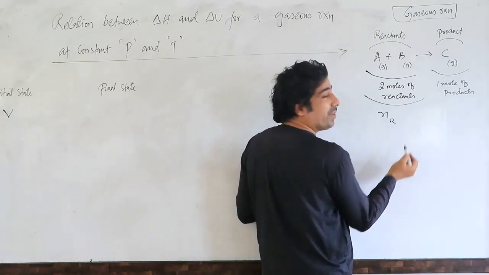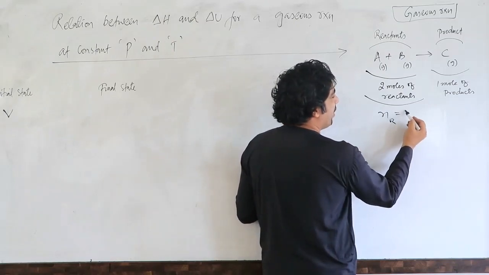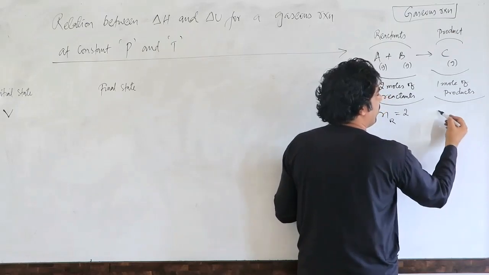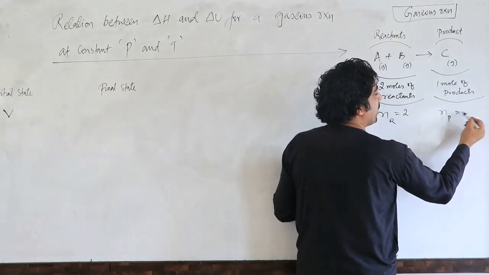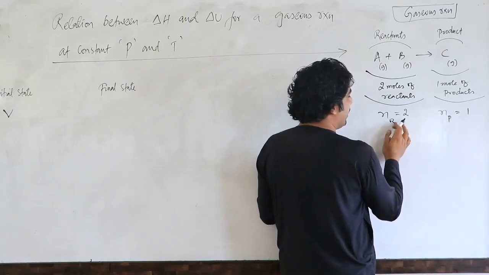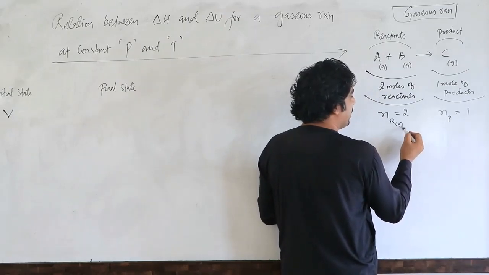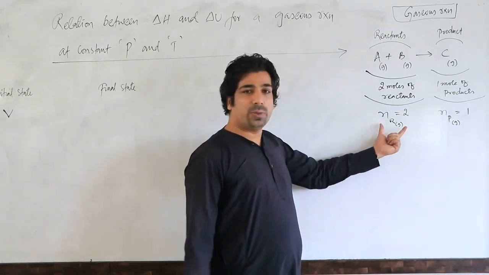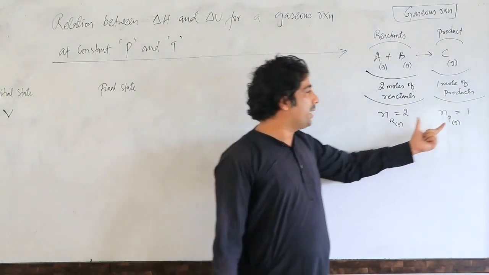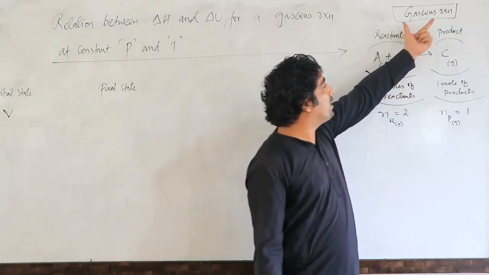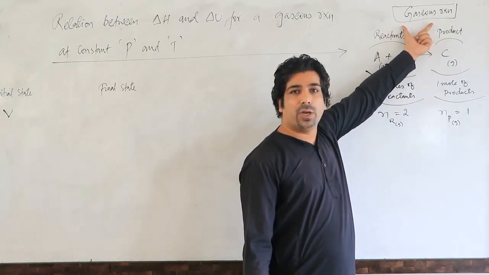Number of moles of reactants, let us suppose, 2 moles. And the number of moles of products, here we have only 1 mole of the product. Remember, this reactant is in gaseous state and this product is also in gaseous state. So how many moles here? 2 moles. And how many moles here? 1 mole.